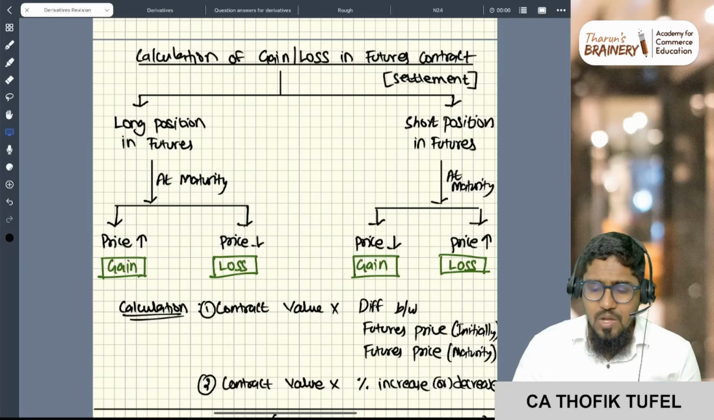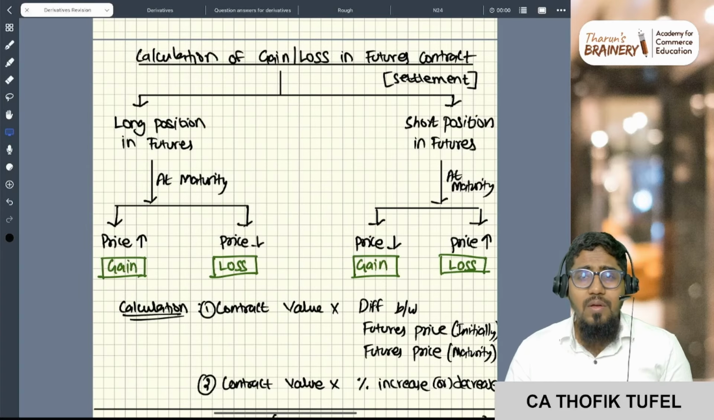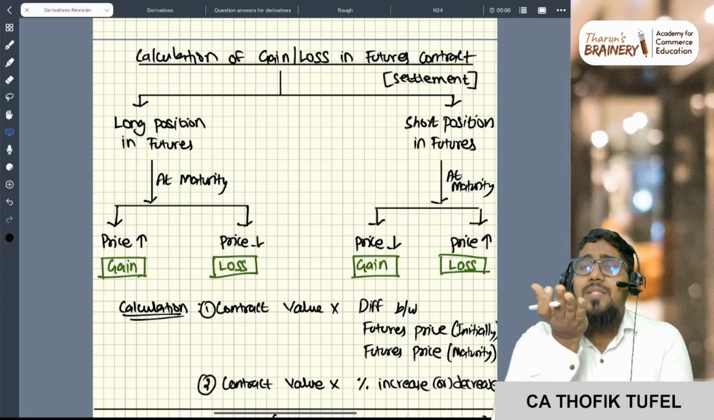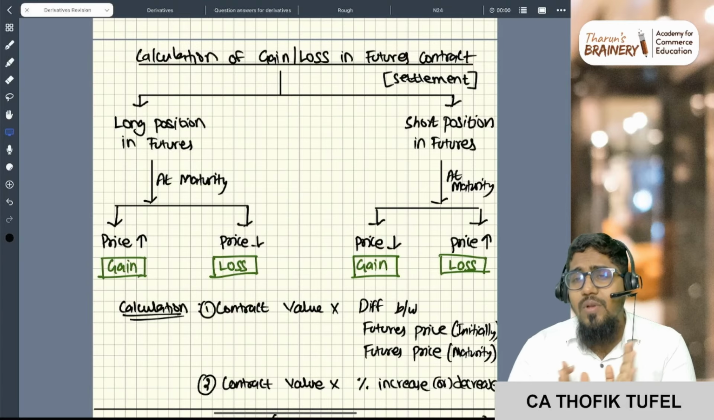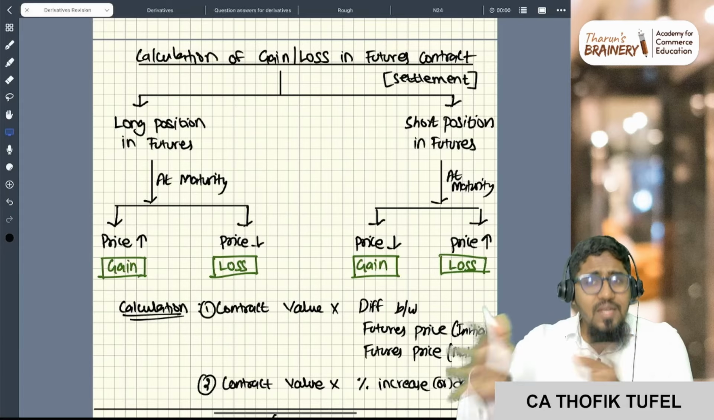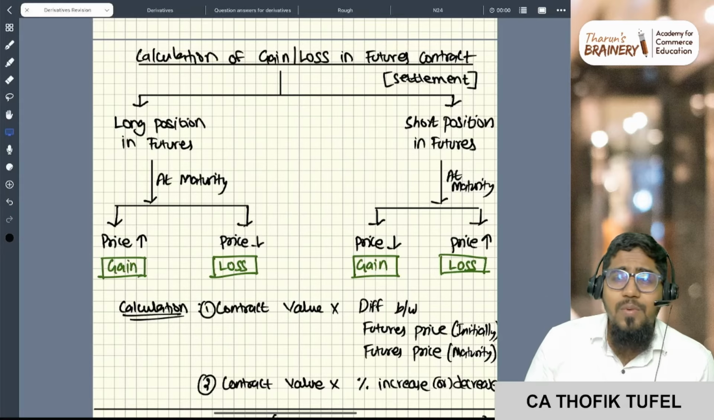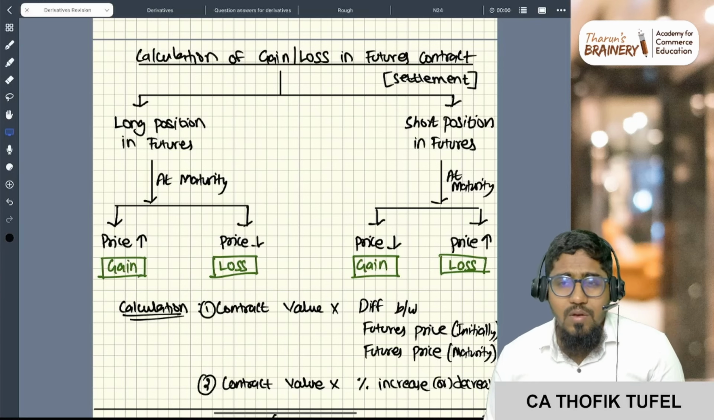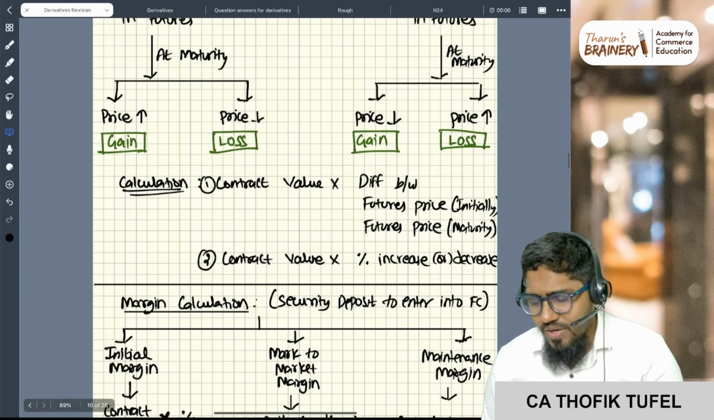Simple thing. Long, which means if you purchased, if you are purchasing, you are expecting the price will increase. So if the price is increasing, you will get profit. If the price is decreasing, you will lose. If you're having a short position, which means you're selling now because you're expecting that the price will decrease, so if the price decreases, you will gain profit. If the price increases, you will get loss. Okay, this is what. Next one.